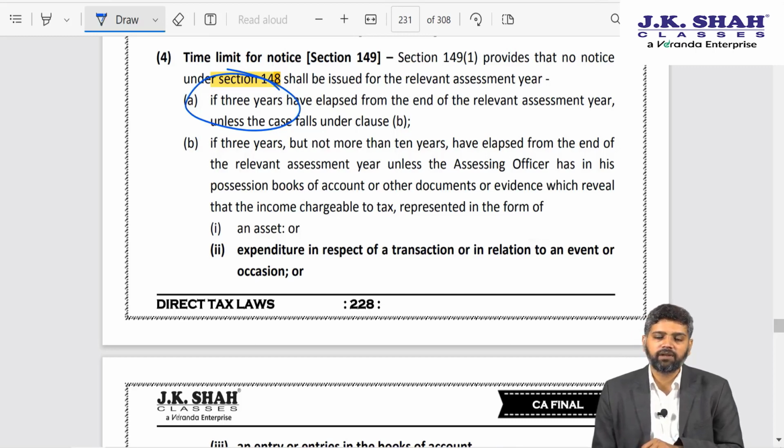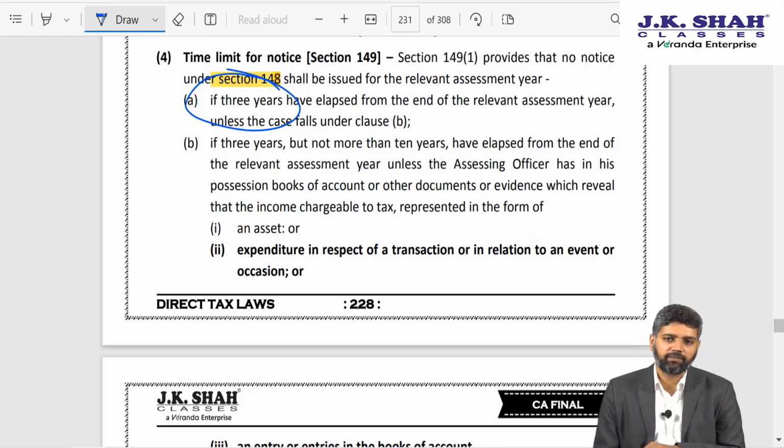Just to give an example, AY 19-20, the last day of the assessment year is 31st March 2020 plus 3 years. 31st March 2023 would be the last date when the reassessment proceedings for AY 19-20 can be initiated.